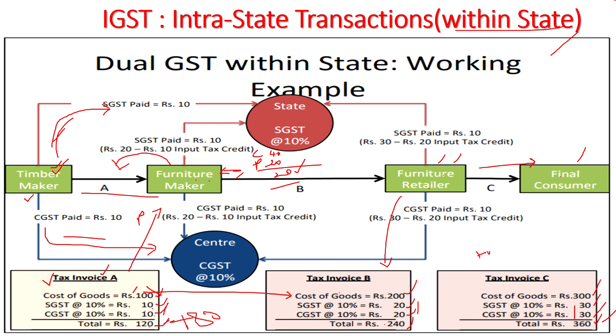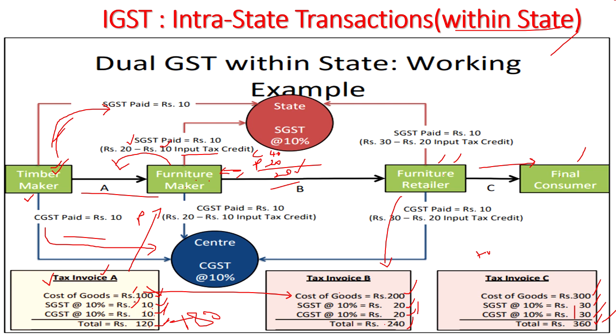That means here when you come to the bifurcation, here he has collected SGST 20 rupees. So 20 rupees minus input tax credit, ITC they call it, that is, he has already paid SGST 10 rupees. That is the credit in his account.